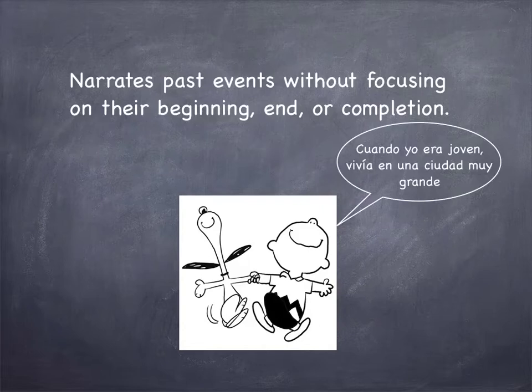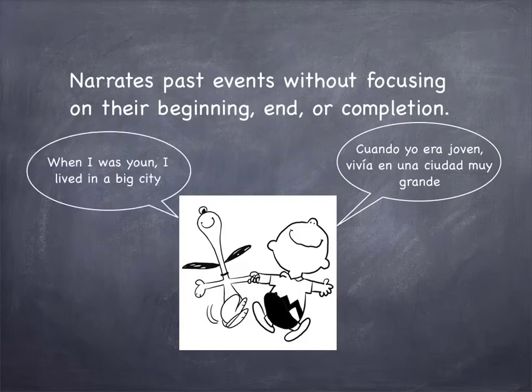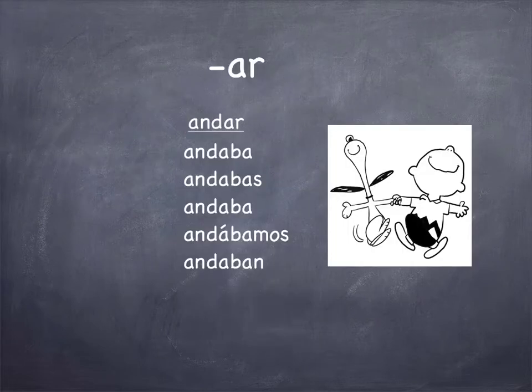For example, cuando yo era joven, vivía en una ciudad muy grande. When I was young, I lived in a big city. In this example, I'm referring to a time in my life without a clear beginning or end.